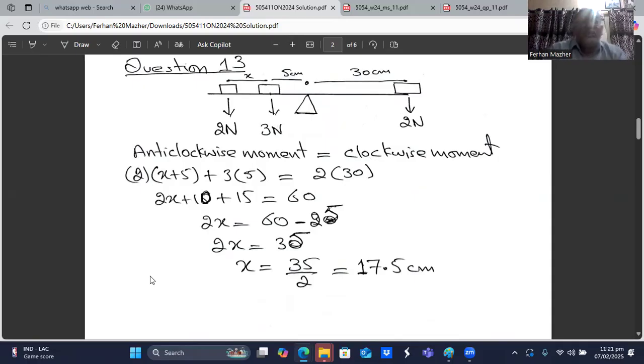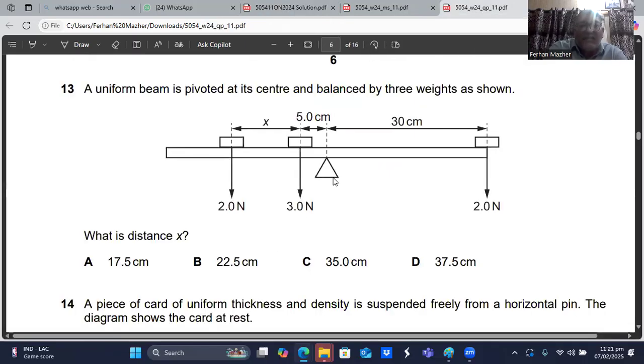So 2 Newton multiply its distance from the pivot, x plus 5, plus 3 Newton multiply its distance from the pivot, 5. So 2 bracket x plus 5 bracket close plus 3 into 5 is equal to 2 Newton multiply 30 centimeter. So 2x plus 10 plus 15 is equal to 60. So 2x is equal to 60 minus 25. So 2x is equal to 35. So x will be equal to 35 divided by 2, that is 17.5 centimeter.